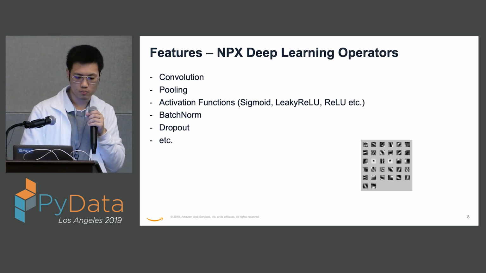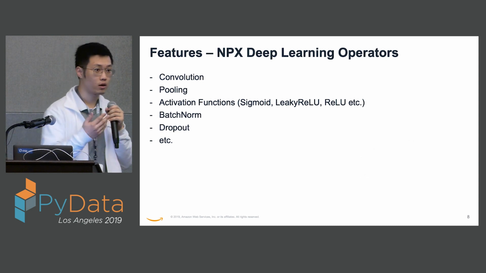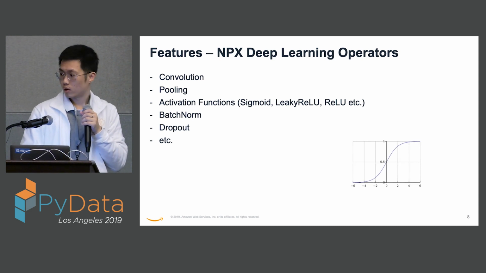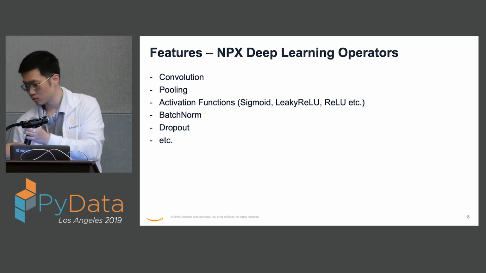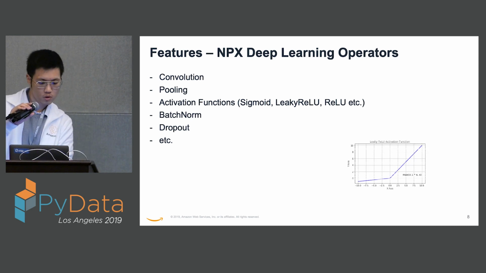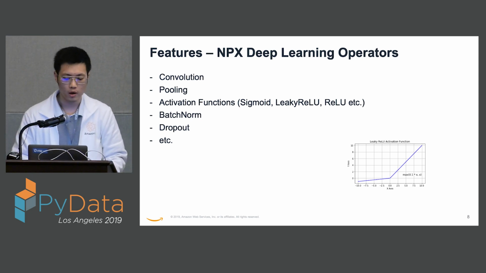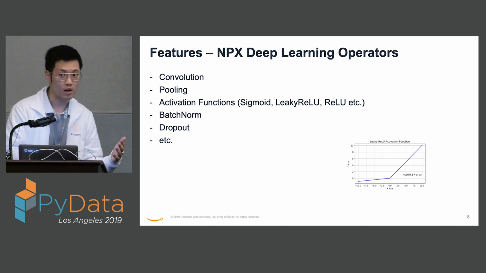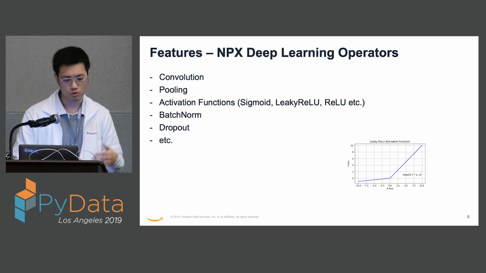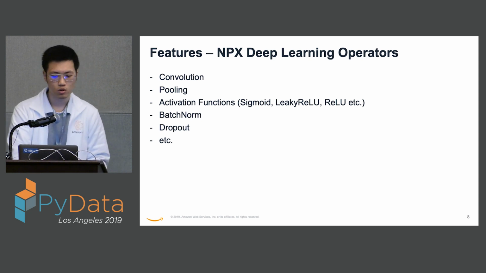So for the activation functions, we're providing a wide range of them, like sigmoid and also leaky ReLU function. All those are easily implemented with official NumPy, but we're just making your life easier by providing them directly to you in the NPX namespace. And we also provide batch norm, dropout, and so on.